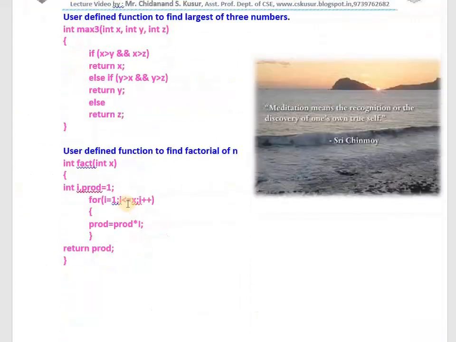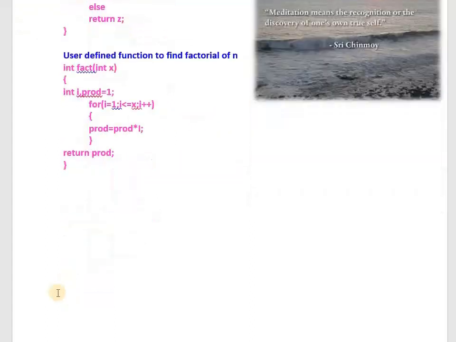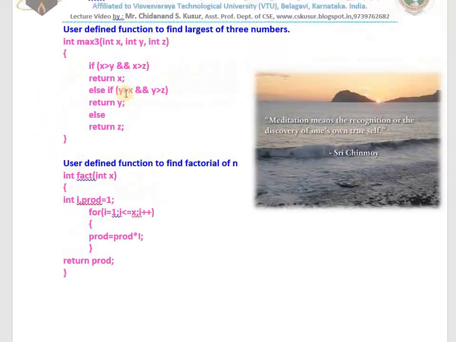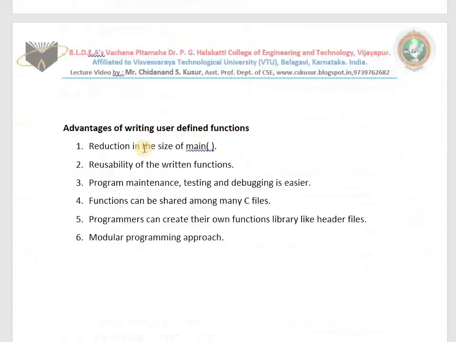Now, if you write the functions separately like this, what is the advantage? Do you know? Now we discuss the advantages of writing functions like this. Now what we do, we write these functions separately and we call them. Assume that a program is not working correctly or it is giving us wrong answers. It is very easy to remove the errors. What is the advantage? Very easy to remove the errors.